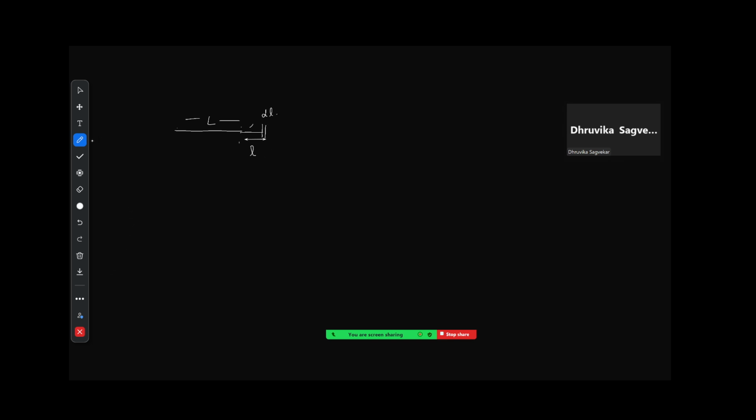Correct? So the small amount of work that you did, that is dW, which will be stored as its elastic energy, will be equal to the force applied by you into dl. Correct? Now remember, in our case, force upon area divided by extension upon L is equal to Y, correct? And we can rewrite this as F into L upon A into small l is equal to Y. So what happens to your force? Your force is equal to Y into A into l divided by capital L, correct?